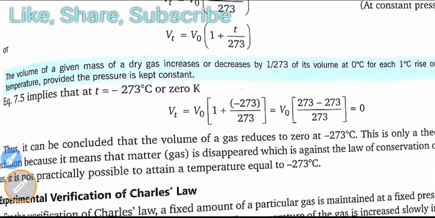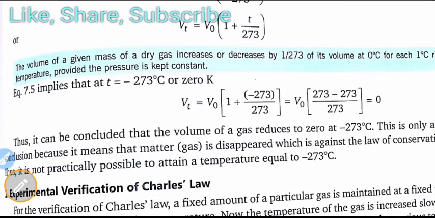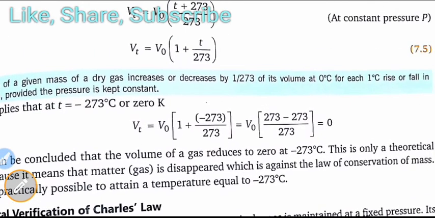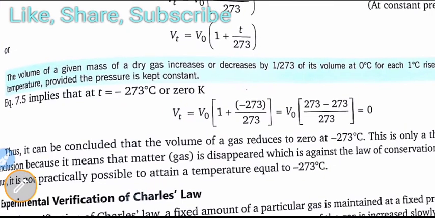So the volume of a given mass of a dry gas increases or decreases by 1 upon 273 of its volume at 0 degree centigrade for each 1 degree centigrade rise or fall in temperature, provided the pressure is kept constant.